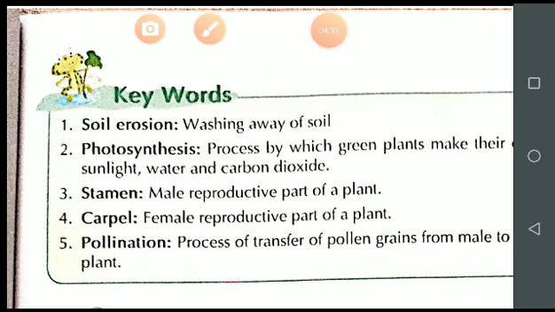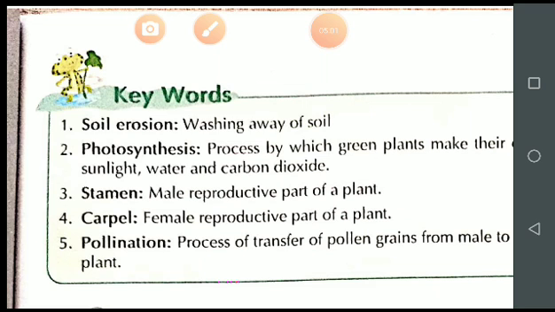And do you know what is the function of chlorophyll? And where is the chlorophyll present? The chlorophyll is present in the leaves. Is it clear? So what is the role of the chlorophyll, student? Chlorophyll absorbs the sunlight.